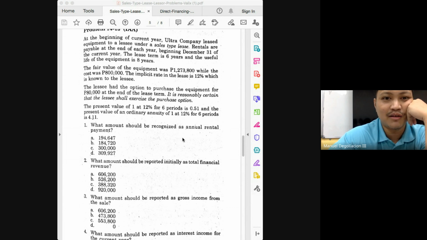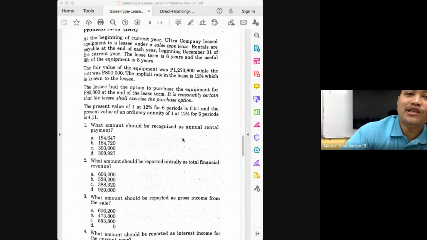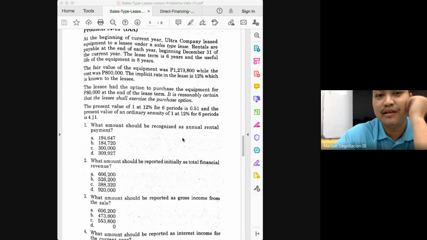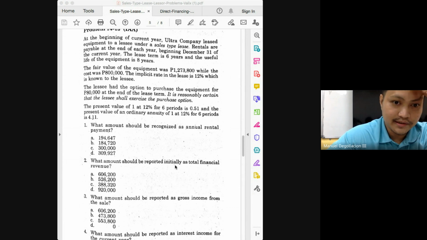Then deduct the present value, which is your 1,273,800. 1,880,000 minus 1,273,800 will give you how much? 606,200. And that would be our initial total financial revenue, or our initial unearned interest income.